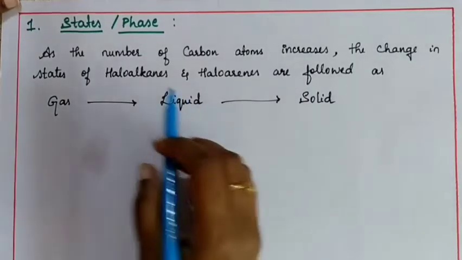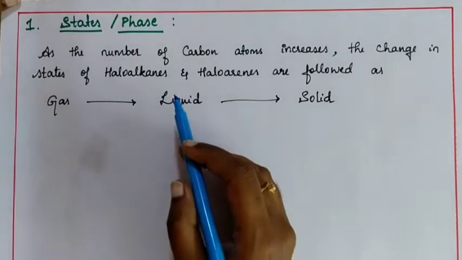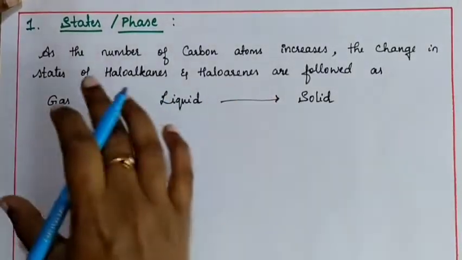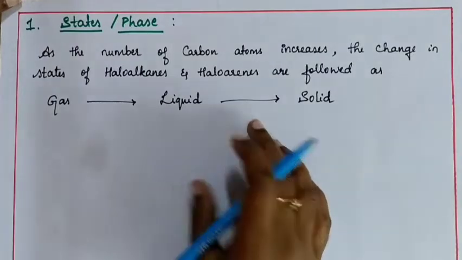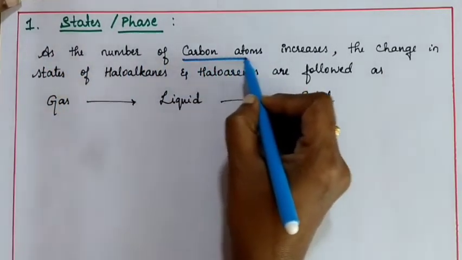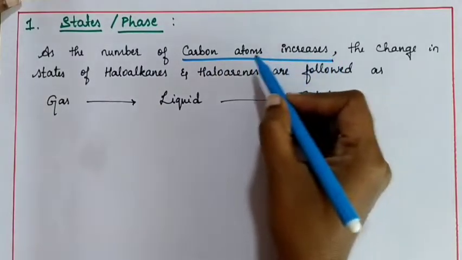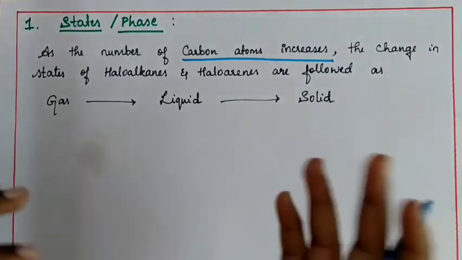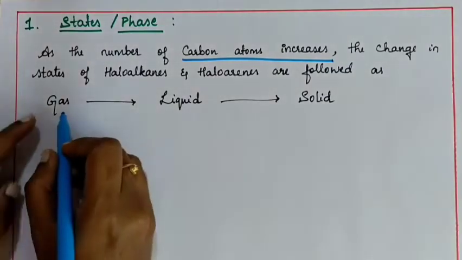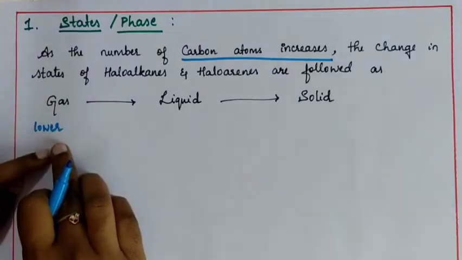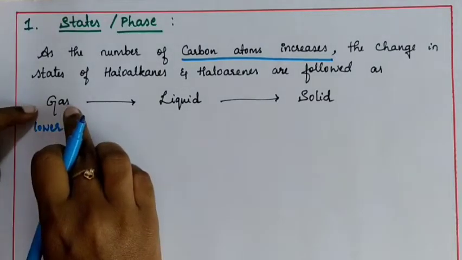Now let's see how the states of haloalkanes and haloarenes will be. I am trying to give some tricks to remember the states of haloalkanes and haloarenes. As the number of carbon atoms increases, the state of haloalkanes changes. If the carbon atom count is lower, then it will be in gaseous form.